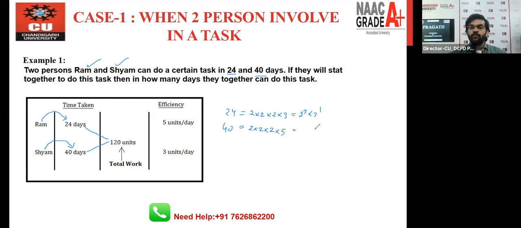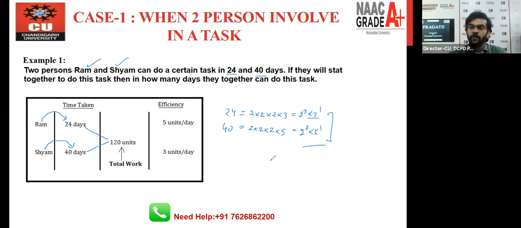And 40 is equal to 2 to the power 3 multiply 5 to the power 1, right? So if you want to find out the total work, you have to take the LCM of the number of days. And how can we find the total work? We just factorize first, then we take the LCM. And what is the LCM? Just take all the prime numbers that we have.